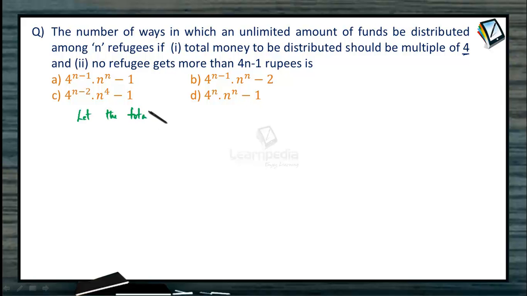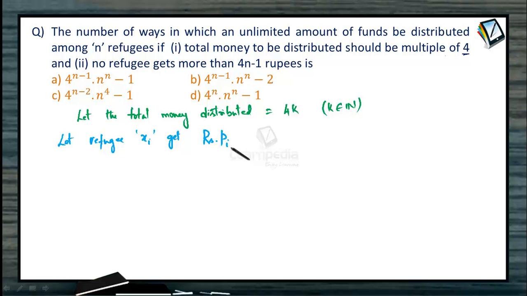So let the total money distributed be equal to 4k where k is a natural number, so that the total money distributed is always a multiple of 4. Then there is a second condition. No refugee should get more than 4n minus 1 rupees. So let the refugee xi get pi rupees as his money. Then the first refugee gets p1 rupees, the second refugee gets p2 rupees, and like that there are total n refugees.